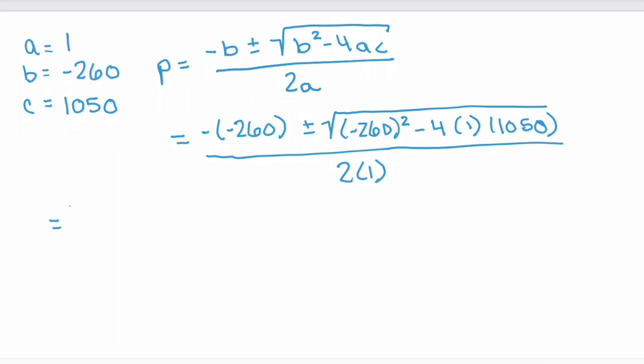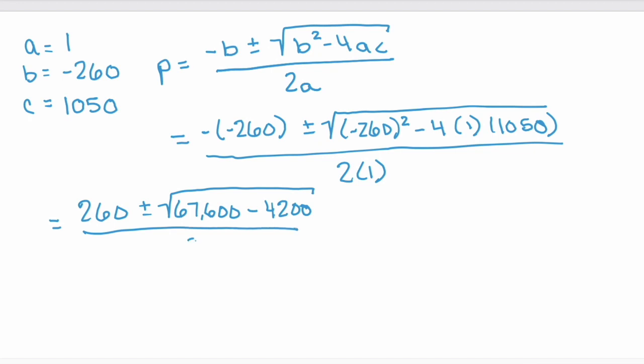Start simplifying. Negative 260 is a positive 260 plus or minus the square root of negative 260 squared, which is 67,600, minus 4 times 1050, or 4200, divided by 2.